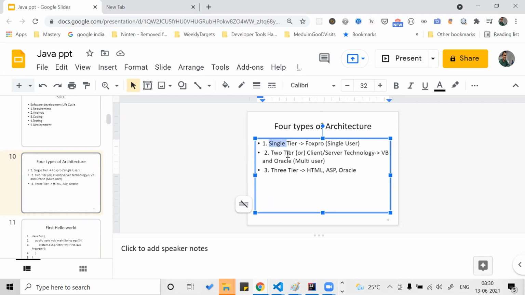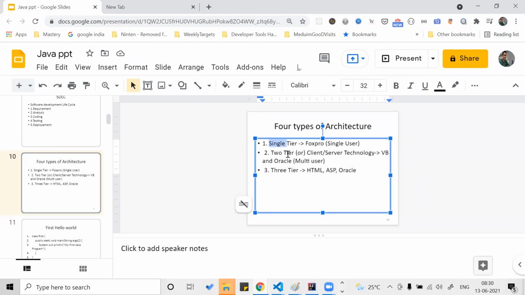Single tier application. A simple Paint, yeah. It's a Windows Paint. Windows 10, the operating system. Yeah, we can take that also. And any project that is running locally only, it is not connecting to any system, it is not connecting to any internet, and there are no two players, two different systems working as two players. So that is single tier.